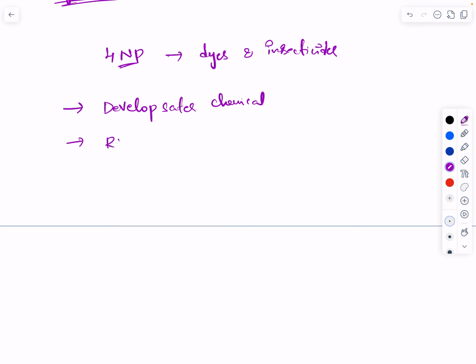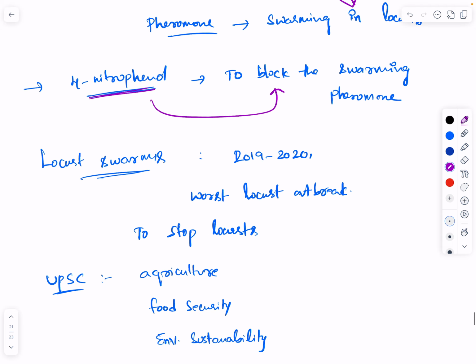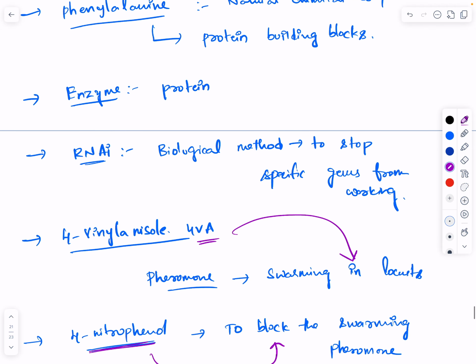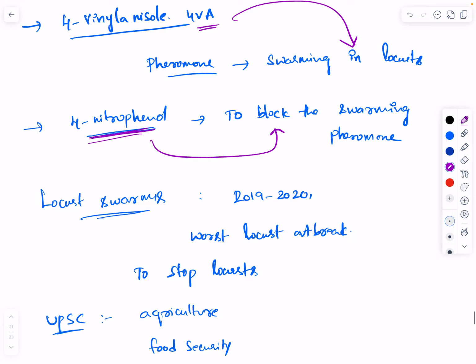Use RNAi technology, because it is a method that blocks gene expression safely and in a targeted way. Right now they are trying to use RNAi, but they are using the concept of 4-nitrophenol.